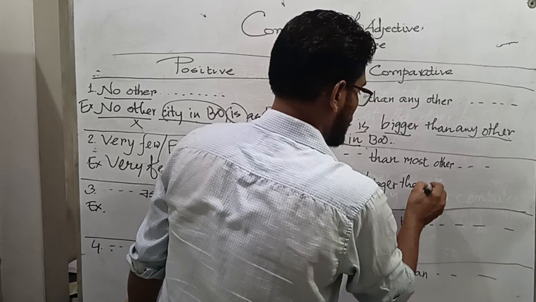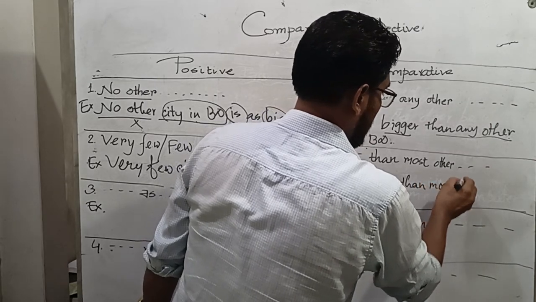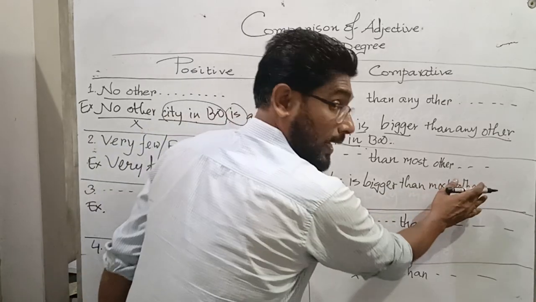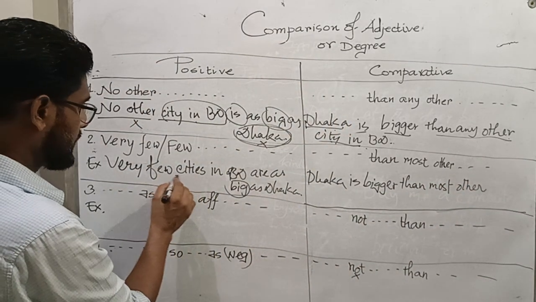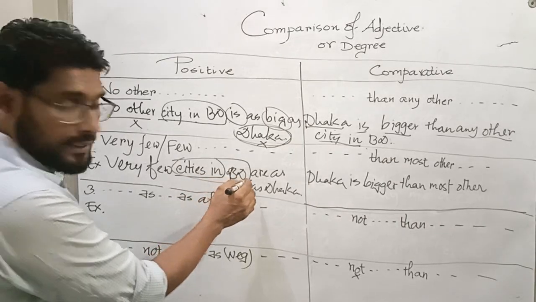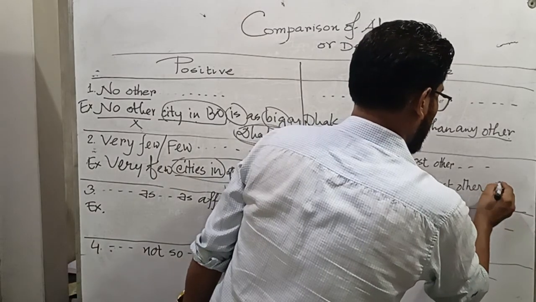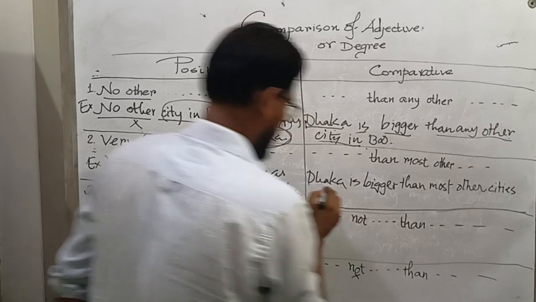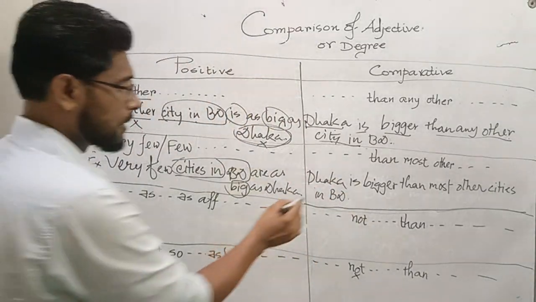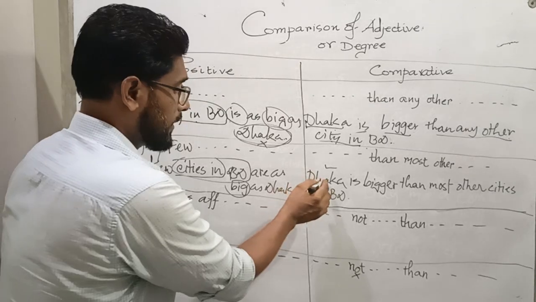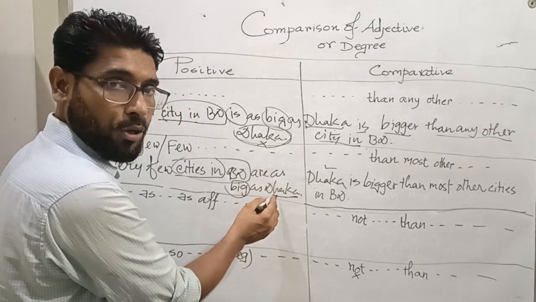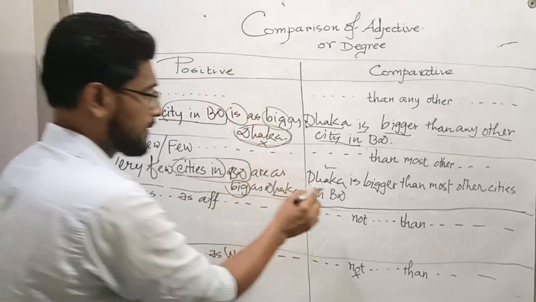Dhaka is bigger than most other cities in Bangladesh. Okay, dear? So the subject is taken from the last noun or pronoun of the positive degree.